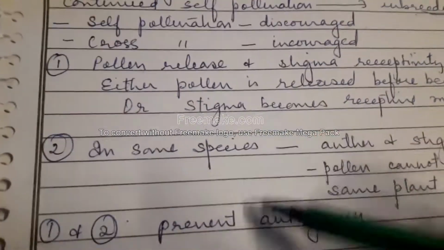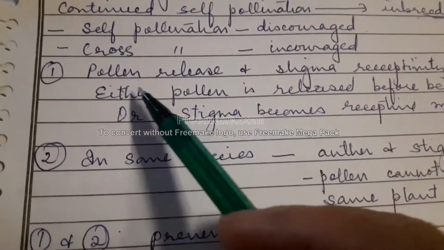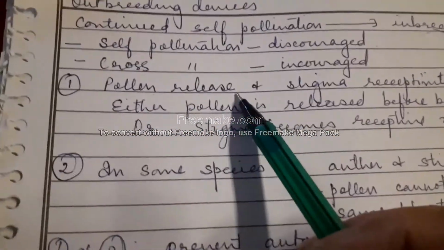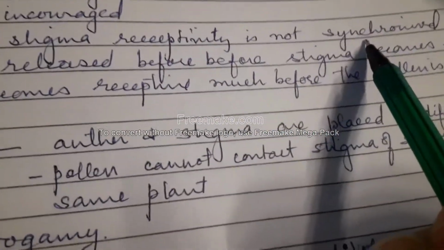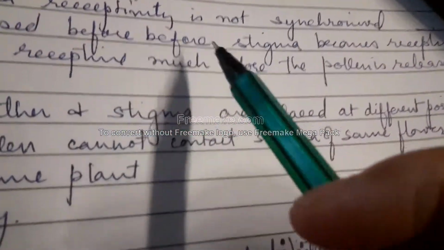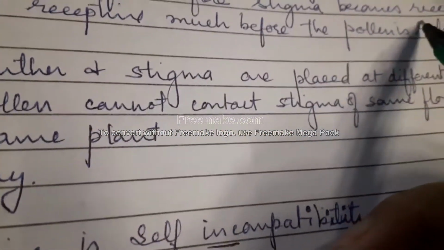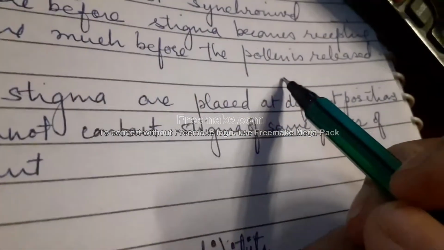Now there are 4 methods we'll be studying here, which are the outbreeding devices according to the NCERT book. The first is pollen release and stigma receptivity that is not synchronized. That means either the pollen is released before the stigma becomes receptive, or the stigma becomes receptive much before the pollen is released.